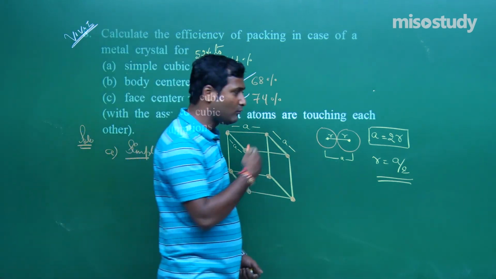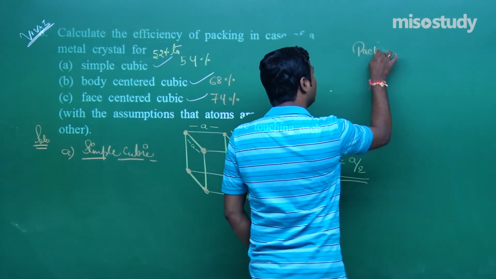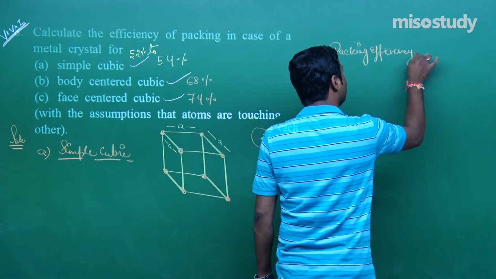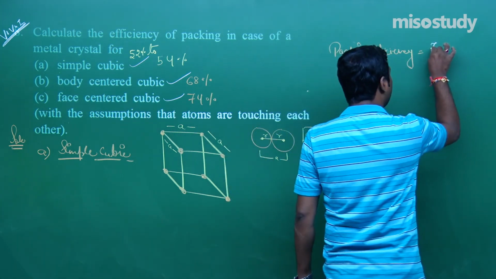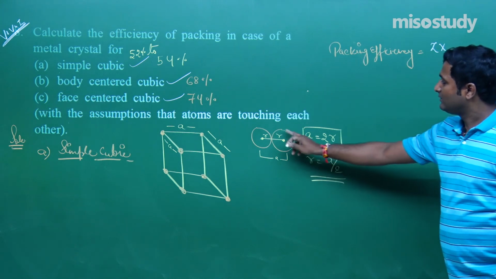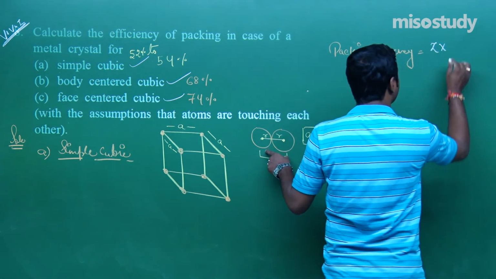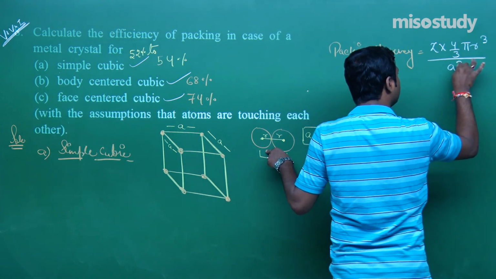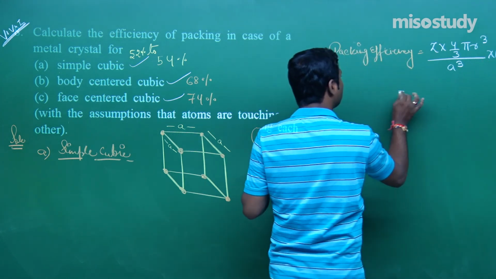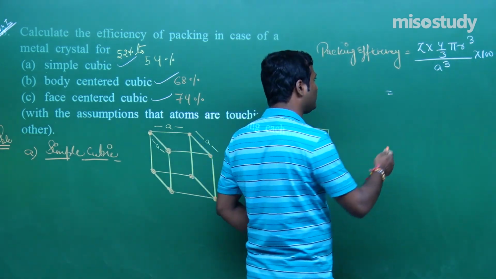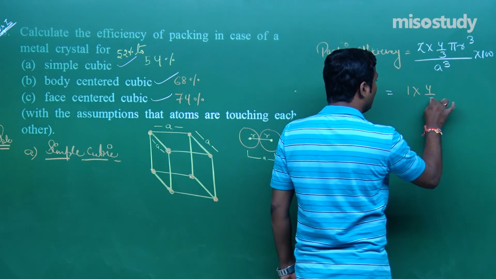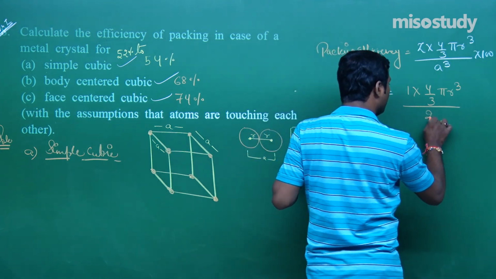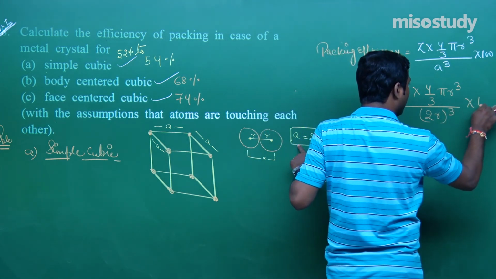Now we move here, that is packing efficiency. Again I am repeating, packing efficiency is equal to Z multiplied by the volume of the sphere, upon the volume of the cube, multiplied by 100. The volume of the sphere is 4/3 πr³, and the volume of the cube is a³. As we know, for simple cubic, Z is equal to 1. So 1 multiplied by 4/3 πr³ upon (2r)³, multiplied by 100.